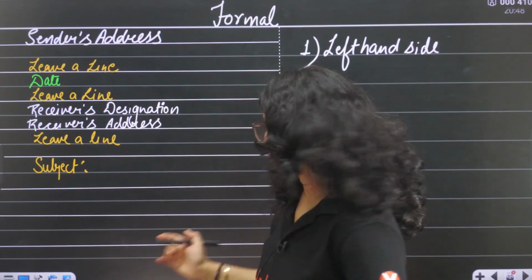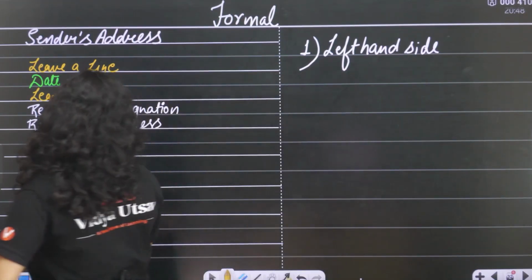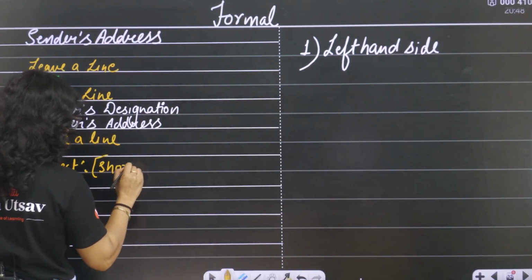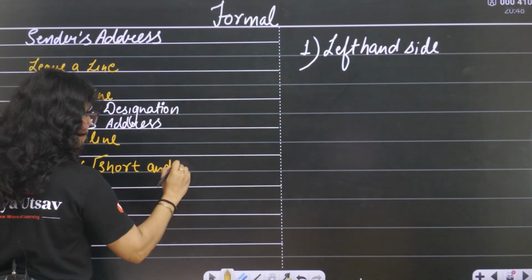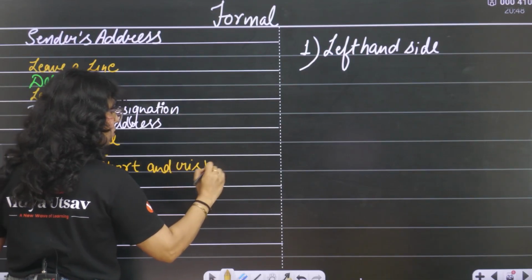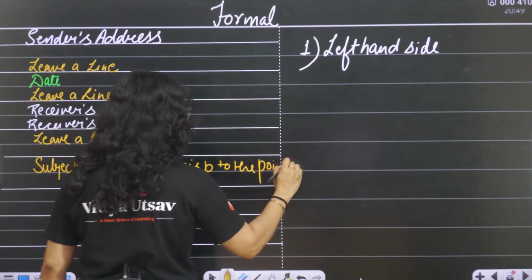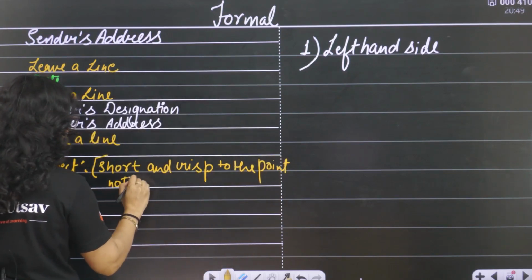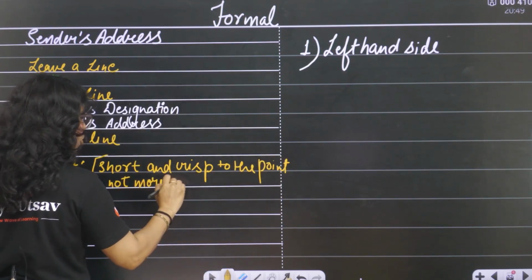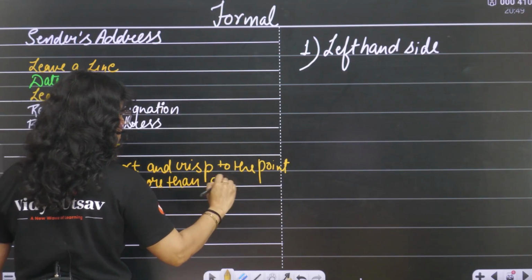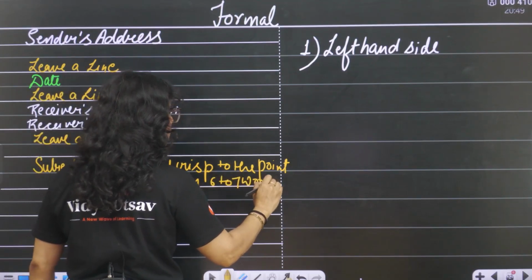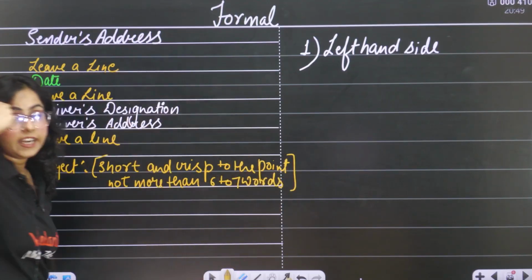Short and crisp, to the point. Not more than 6 to 7 words. Are you guys getting my point?